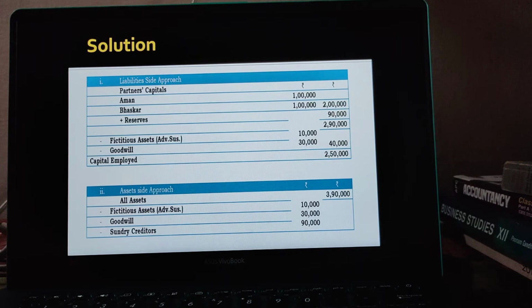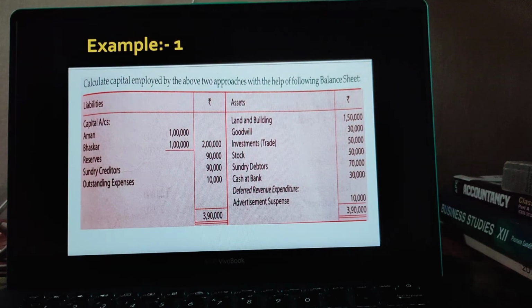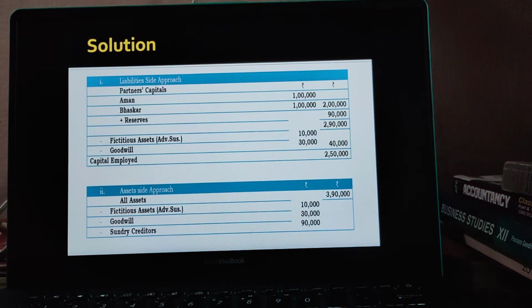And in accordance with the asset side approach, what we have to do, all assets. All assets means whatever assets are given on the asset side of the balance sheet. It's 3,90,000, all the assets. So we have to deduct fictitious assets, goodwill and sundry creditor. After doing this, we will get 2,50,000 rupees. Okay class?